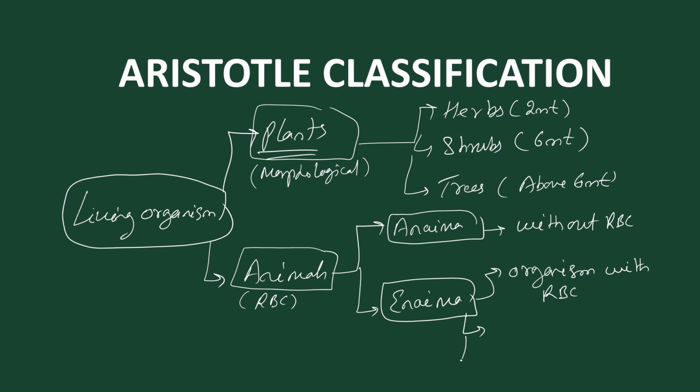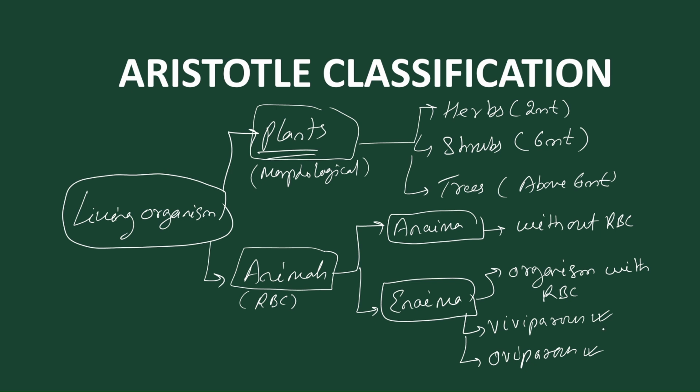And these enaima are again classified into two groups. One is called viviparous, and another is called oviparous. Viviparous are giving birth to the young ones, and oviparous are laying eggs. So this is how Aristotle classified the total living world into two kingdoms: one is the plant kingdom, another is the animal kingdom.